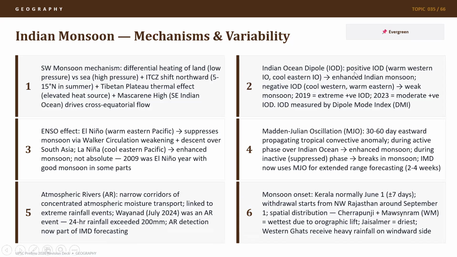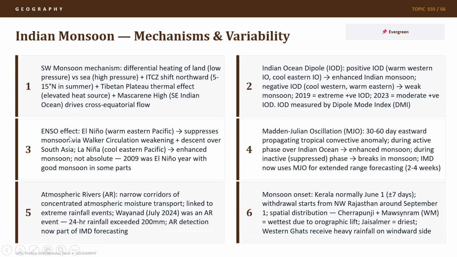Concepts like Indian Ocean dipole, where a positive IOD has warm Western Indian Ocean and cool Eastern Indian Ocean. This leads to enhanced Indian monsoon. Negative IOD, where cool Western Indian Ocean and warm Eastern Indian Ocean leads to weak Indian monsoon. Now, one mechanism we saw was differential heating of land and sea, ITCZ, Mascarene High, and Tibetan Plateau thermal effect. IOD also plays a very important role in it. In 2019, an extreme positive Indian Ocean dipole was formed, which led to enhanced monsoon. Similarly, in 2023, and IOD is measured by the dipole mode index called DMI.